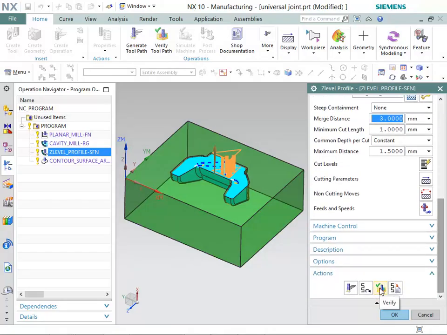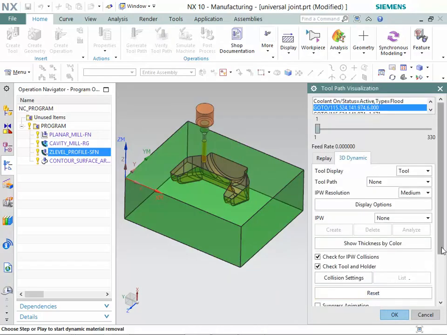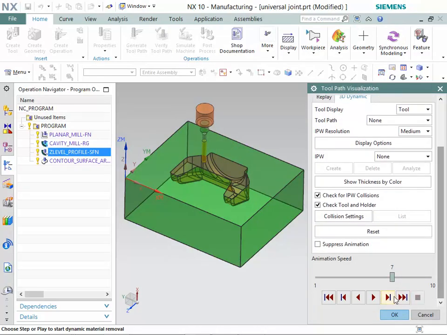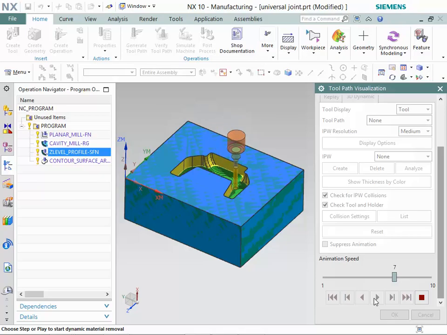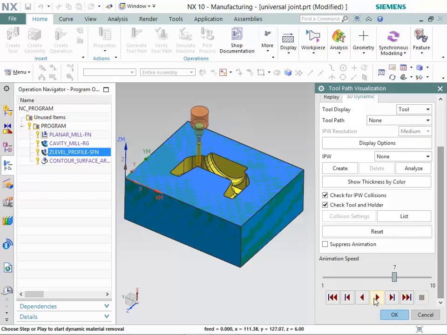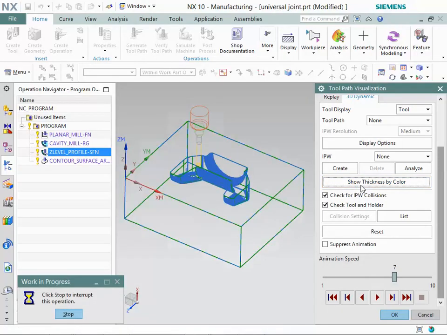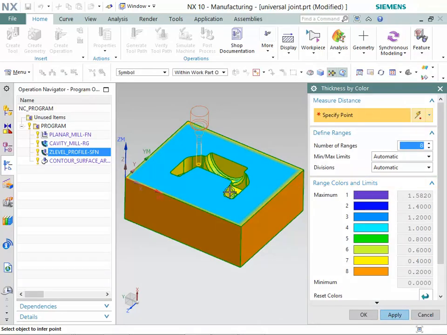Now, click on the Verify button. Then, click on the Play button. You can observe that walls of the die are semi-finished, using Z-level profile operation. Now, click on the Show Thickness by Color button. Then, select the point on the surface to check the remaining material distance. You can observe the distance of the remaining material after semi-finishing operation.